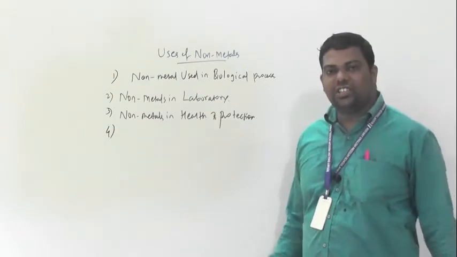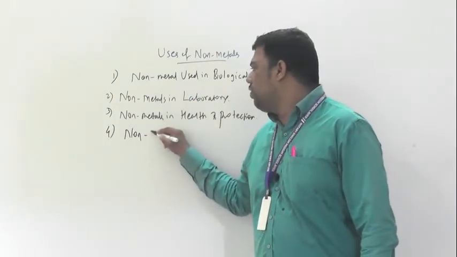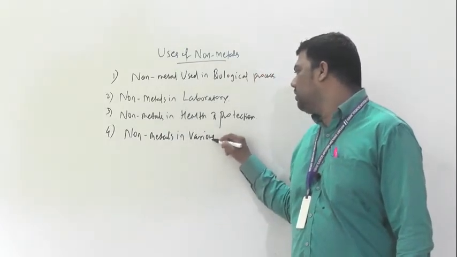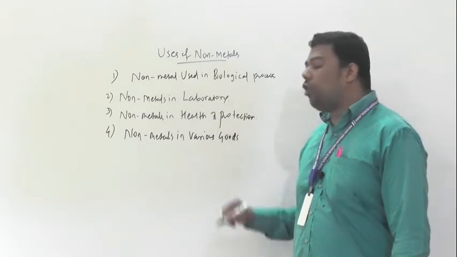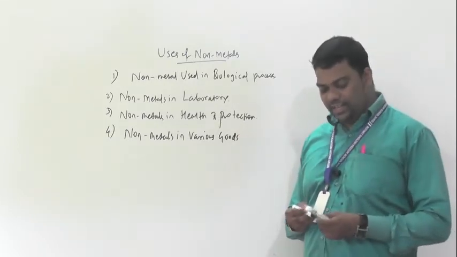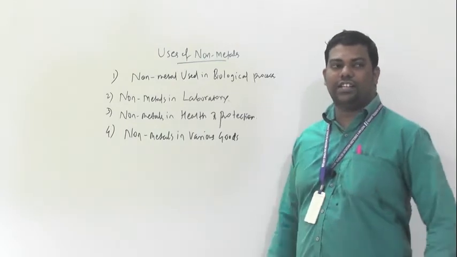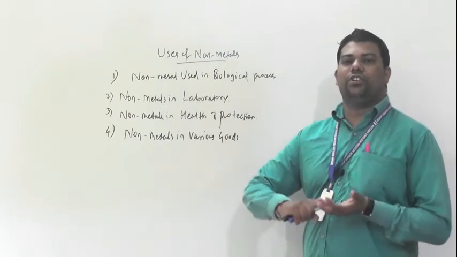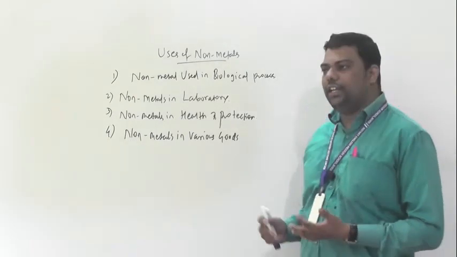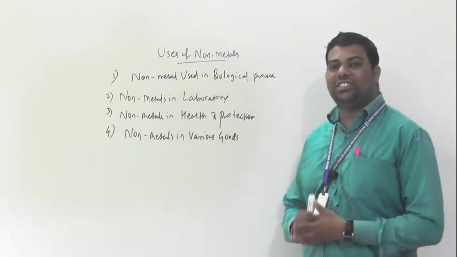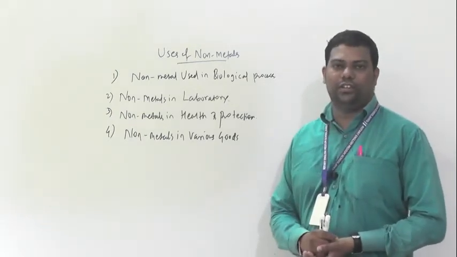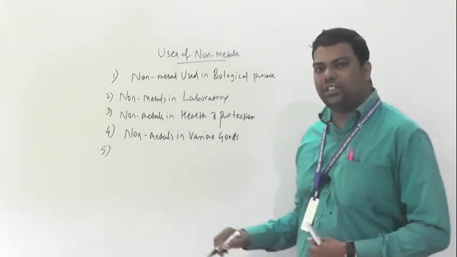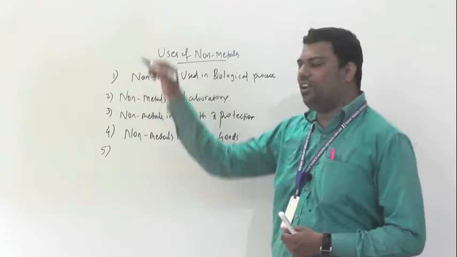Next is the fourth use, non-metals in various goods. How can we say that? Sulfuric acid is used in car batteries. Then detergents, fertilizers, gunpowder, matchsticks. These are non-metals only. And lastly, non-metals are used as fuel.